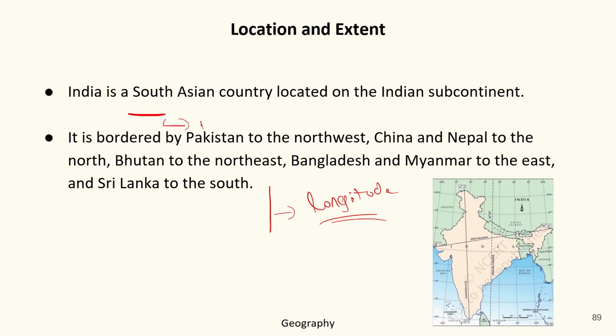These are called latitudes, and these both lines together can be used to predict the exact location of an area on the globe.